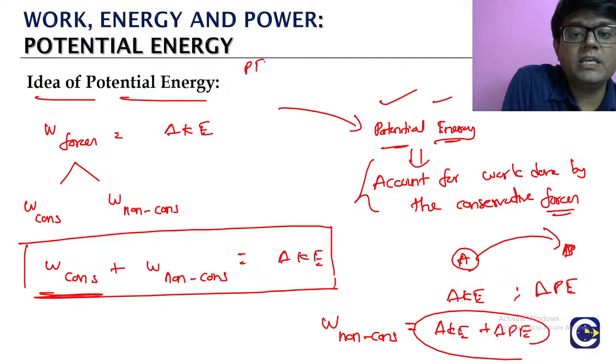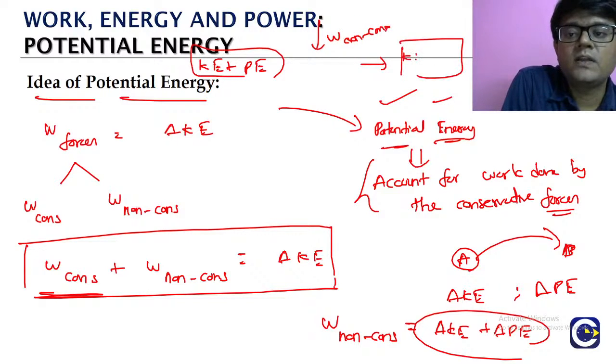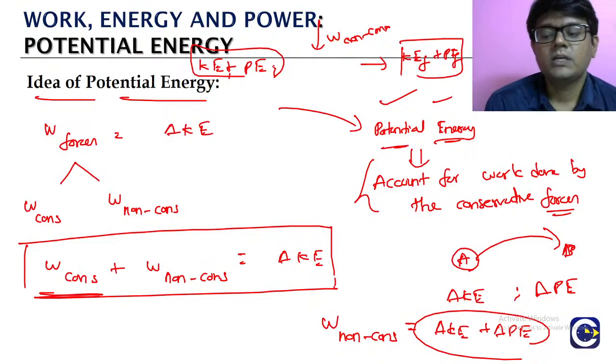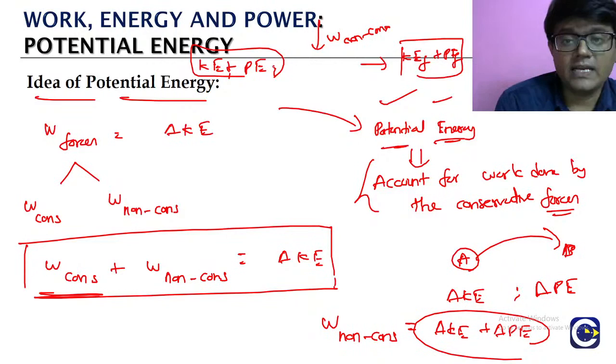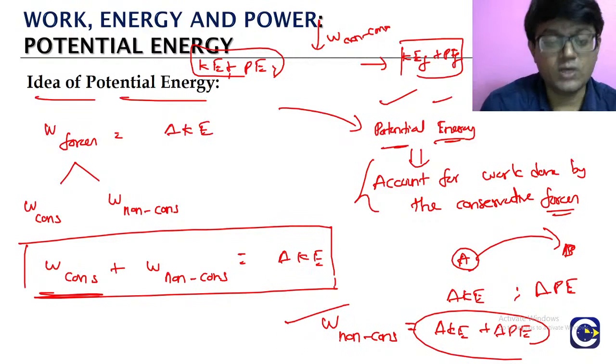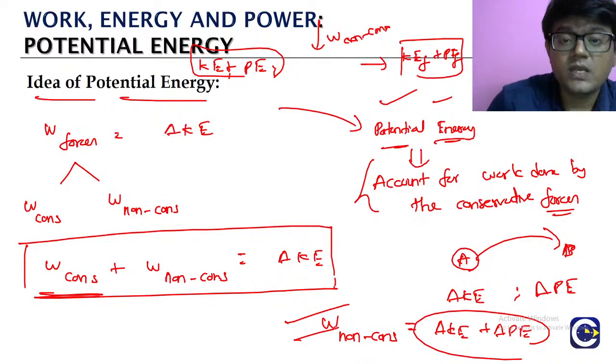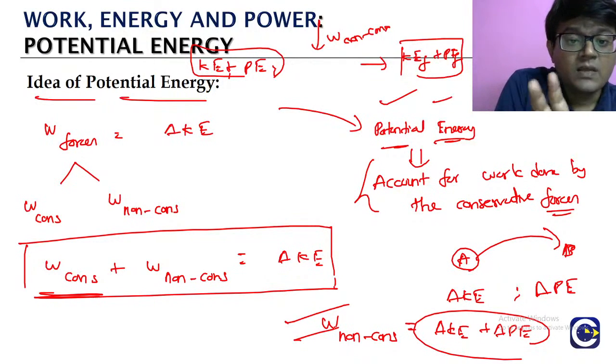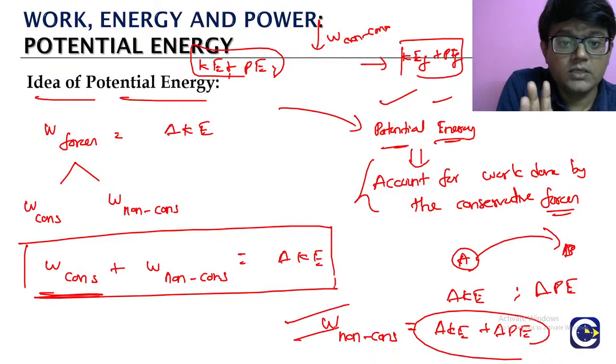So idu eppadi theriyuma, initially we will say what? The object will have kinetic energy and potential energy. We are looking at the work done by the non-conservative forces. Adilundu we will get what? Final kinetic energy and final potential energy. So paranga, what is the relation we will have? Work done by the non-conservative force is equal to change in kinetic energy, which is final kinetic energy minus initial kinetic energy, plus change in potential energy. Okay va? So this is the modified work energy theorem. So what is this statement going to be called from now onwards? Modified work energy theorem.